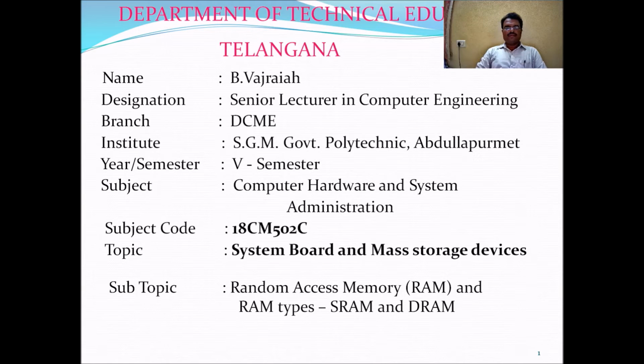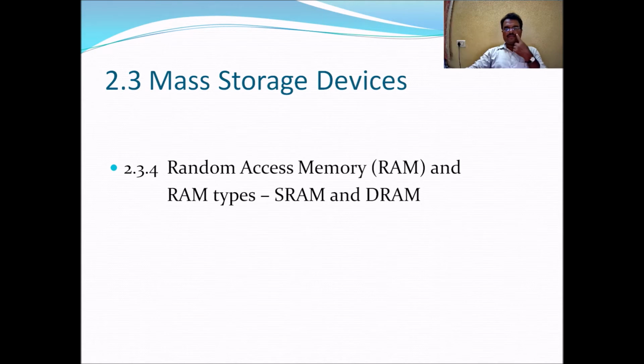Hello, very good morning. Today in this class we are going to see random access memory and types of RAMs, SRAM and DRAM. This is a subtopic of system board and mass storage devices under the subject computer hardware and system administration. First we will see what is meant by random access memory and what types of RAMs we have. So our topic is random access memory, RAM, and RAM types, SRAM and DRAM.